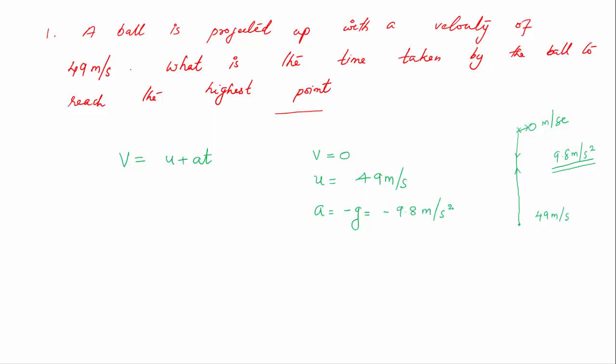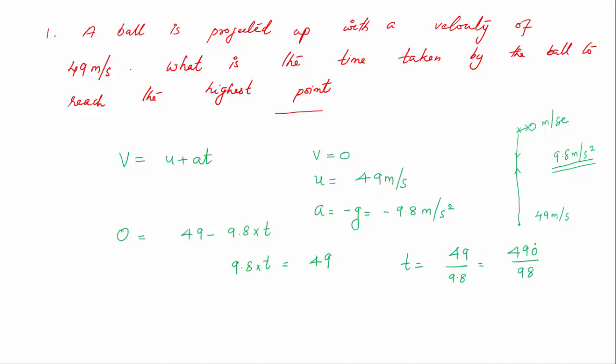So இதை நம்ம இந்த equation apply பண்ணுறோம். So we'll get 0 equal to 49 minus 9.8 into t, or you can say 9.8 into t is equal to 49, or you can say t is equal to 49 divided by 9.8, which you can write as 490 divided by 98.